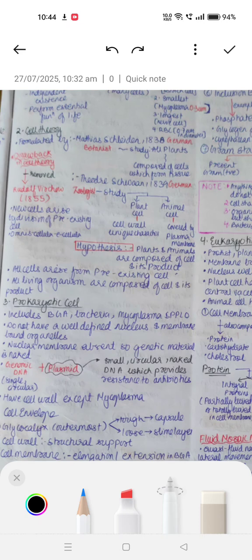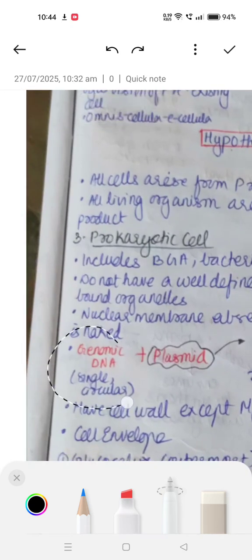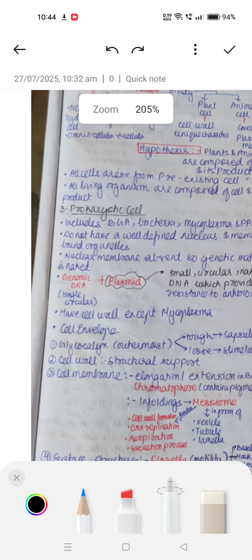Next, we come across the prokaryotic cell. It includes blue-green algae, bacteria, mycoplasma, and pleuropneumonia-like organisms. The prokaryotic cell does not have a well-defined nucleus, and membrane-bound organelles are also absent. The nuclear membrane is absent, and the genetic material is basically naked. In genetic material, we have genomic DNA and a plasmid. The genomic DNA is a single circular DNA. The plasmid is a small circular extra DNA which provides unique phenotypic characters such as resistance to antibiotics. Obviously, this is naked DNA.